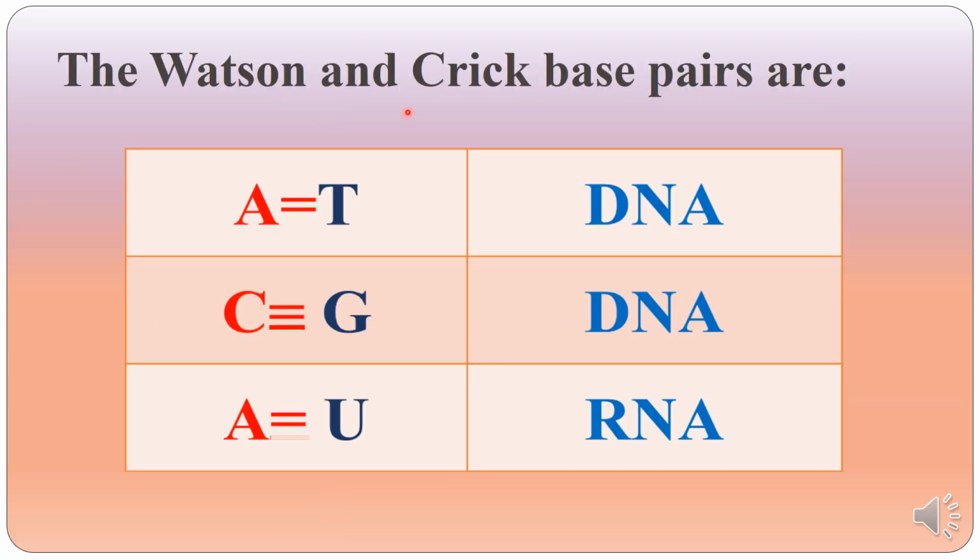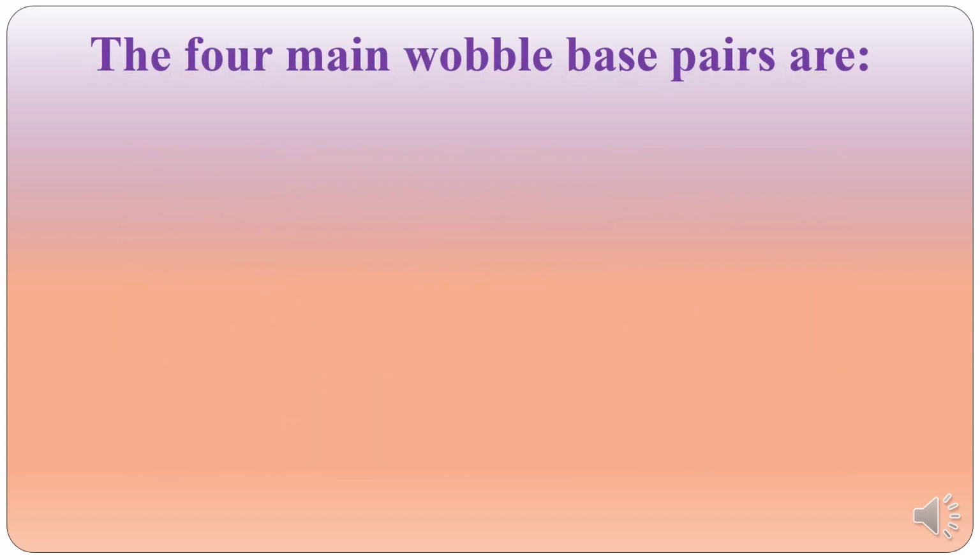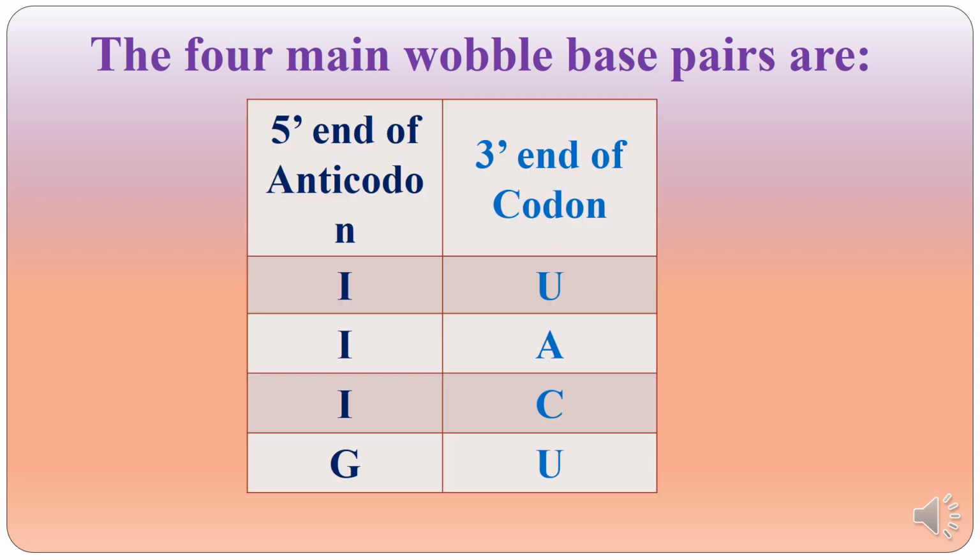So this is the traditional Watson and Crick pairing, and there is a different kind of pairing that takes place between the mRNA and tRNA at the third base pair. Let us look at that. We recently looked at Watson and Crick base pairing. Now let us look at the Wobble base pairing. This is a different kind of base pairing. In Wobble base pairing, there are four main kinds.